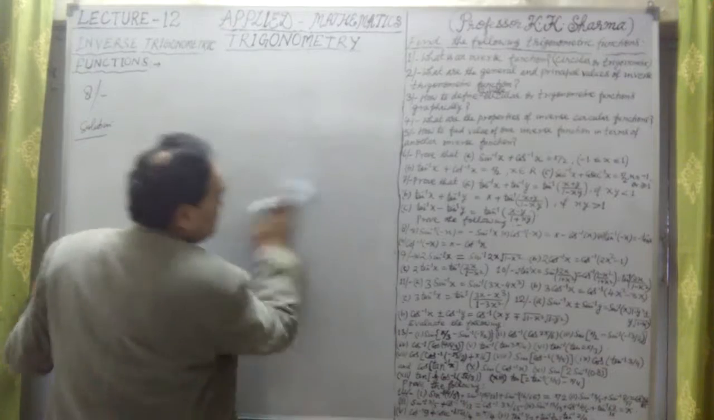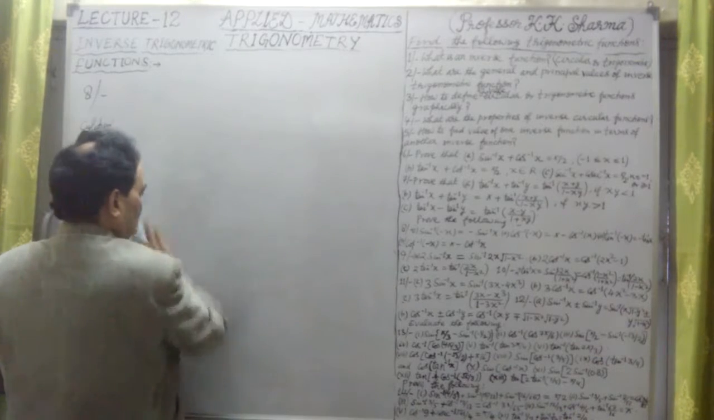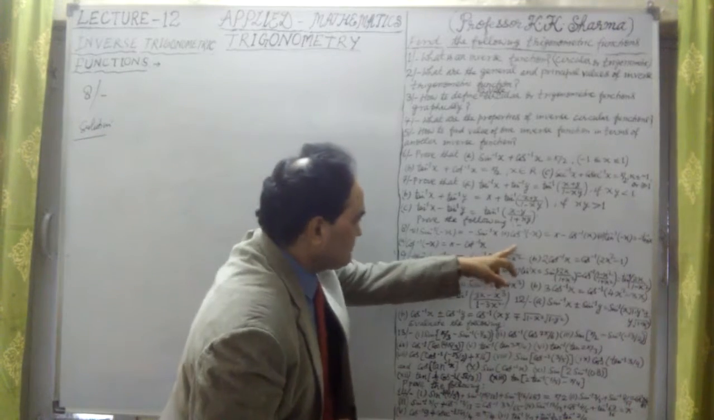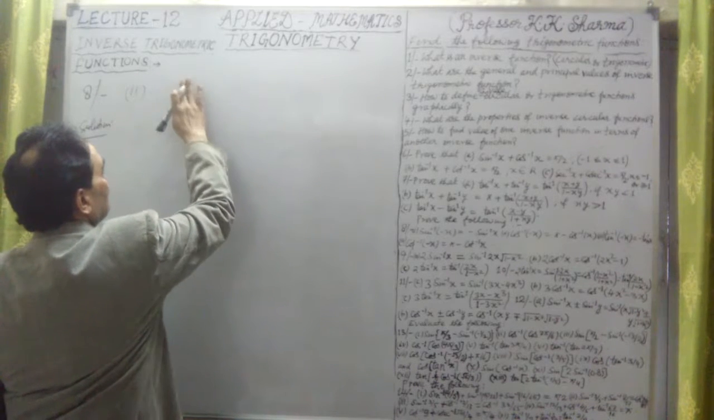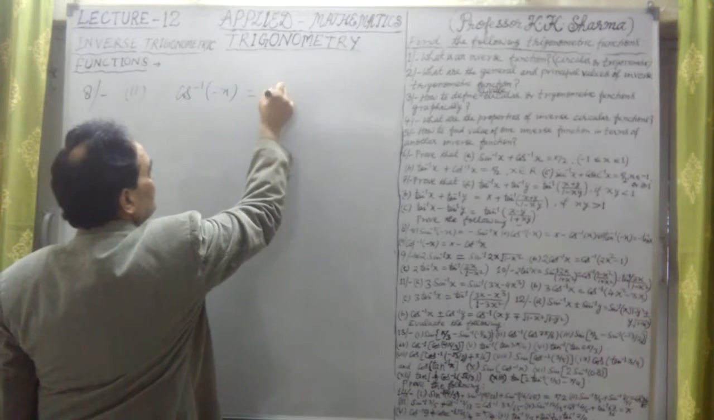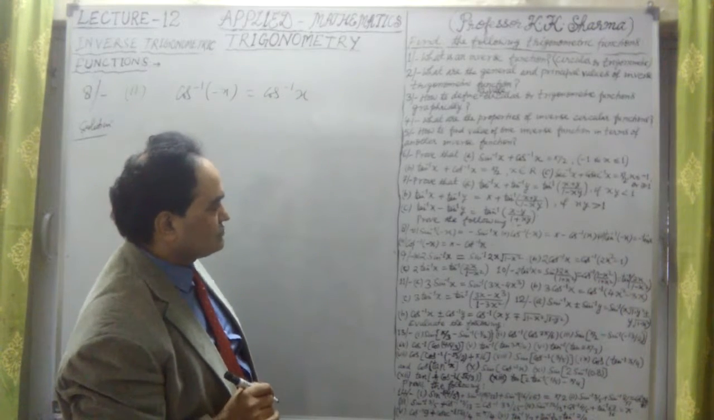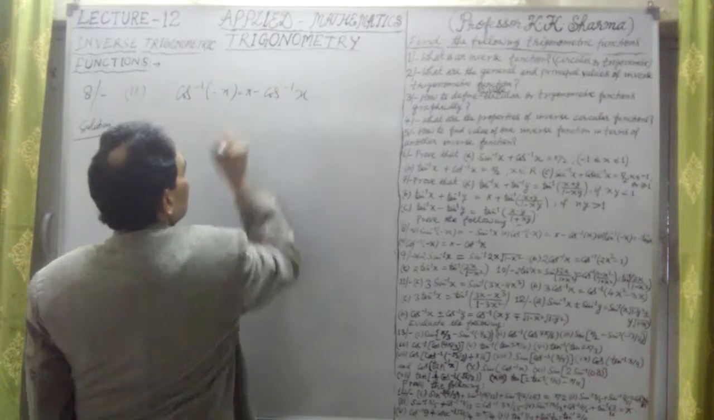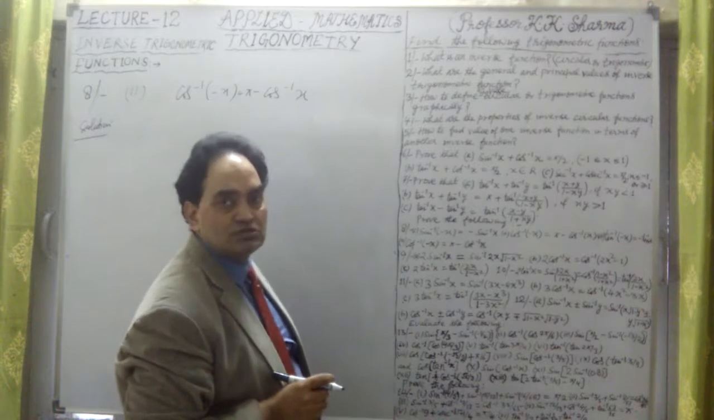Okay, now we have to prove the second part of question number 8, or the B part of this. What is that? Let me just check it. Now the B part says cos inverse. The second part of this, the B part, is cos inverse of minus x equal to pi minus cos inverse x. That is the value here. So we have to prove that cos inverse of minus x equal to pi minus cos inverse of x.